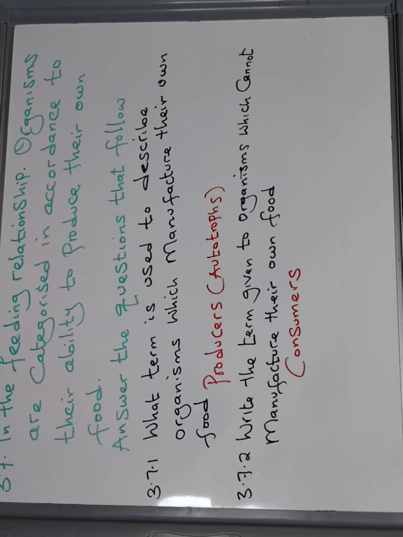Animals cannot. So how do animals survive? By feeding on plants. And because animals are consuming the plants, they are called consumers. Animals lack that ability to do that.